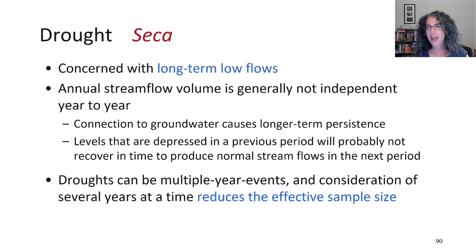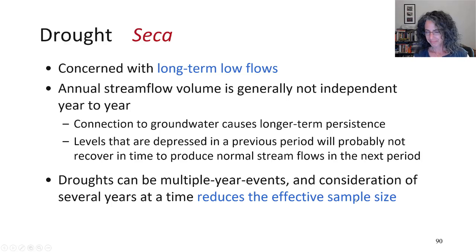As we've noted, annual stream flow volume generally isn't independent from year to year, and the reason for that is the connection of stream flow to groundwater. So when the groundwater tables get depressed, they don't recover very quickly year to year. So you tend to have a few dry years in a row before it gets back to normal.